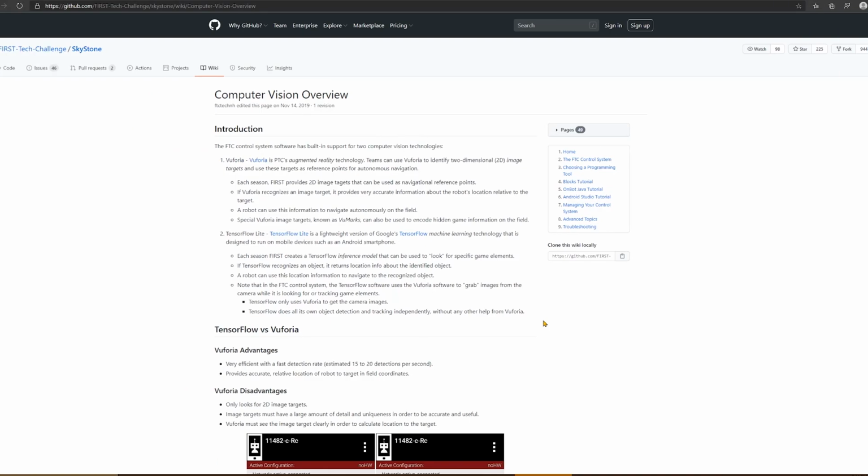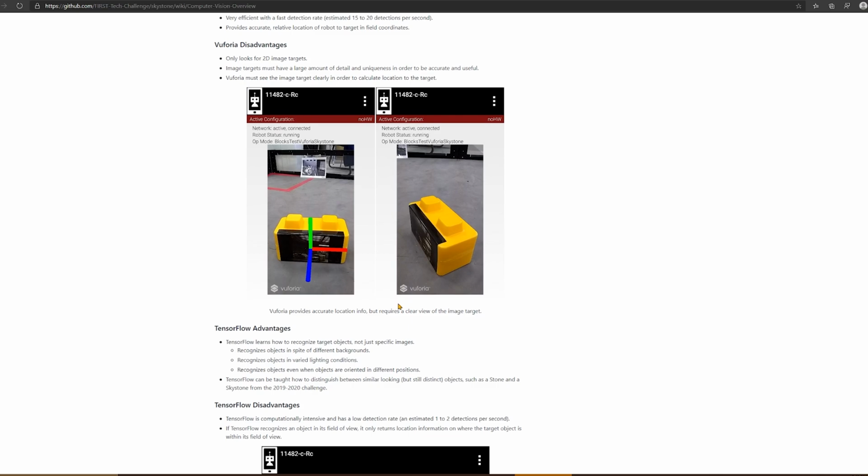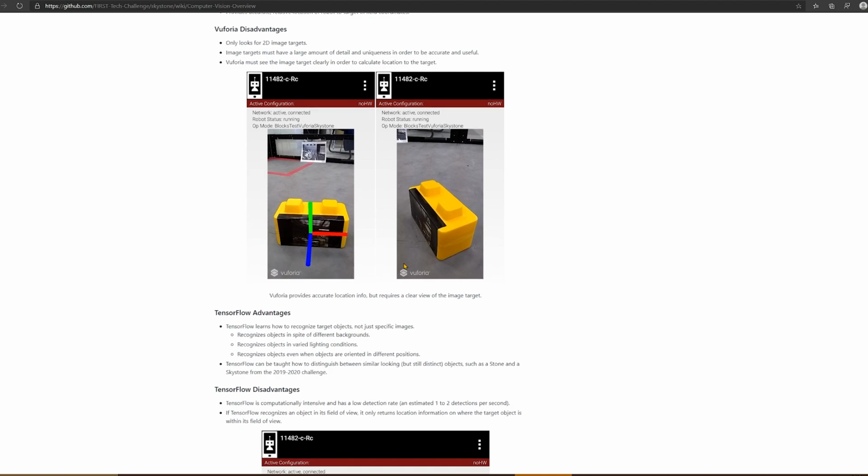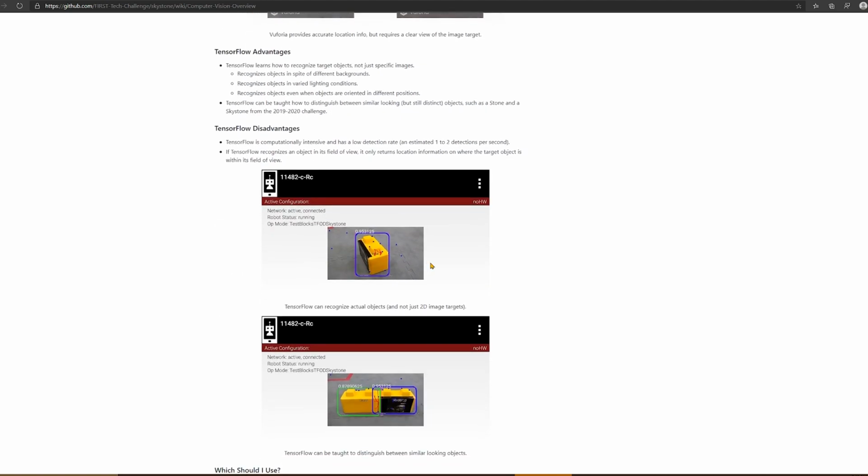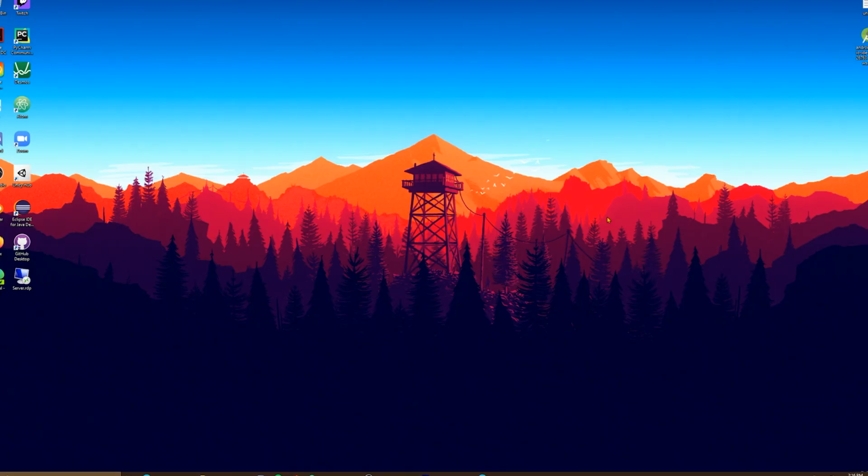Before we finish this part, I'll give you a quick look at two common object recognition algorithms, called Vuforia and TensorFlow. They both tackle the problem of detecting blocks, especially with certain images, but are different in how they go about it. Vuforia is quick and accurate, but requires a good detailed look at a target and can only recognize 2D images. TensorFlow, on the other hand, is way slower and more resource intensive, but can recognize full 3D objects. I'll make sure to link some of these pages in the description. In the next part of the series, we'll take a look at how to get the code off the laptop and onto your robot.